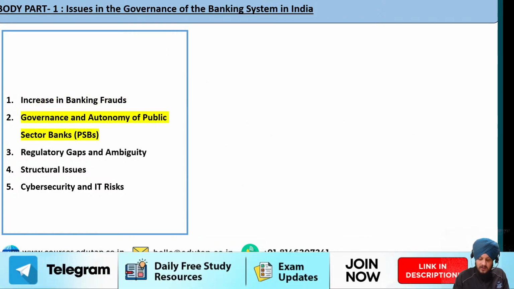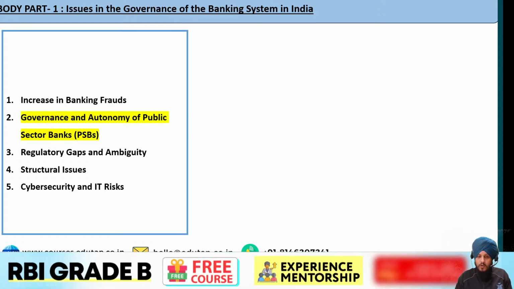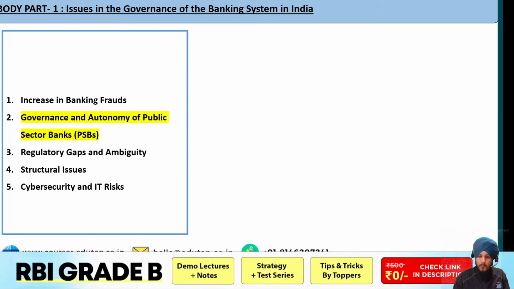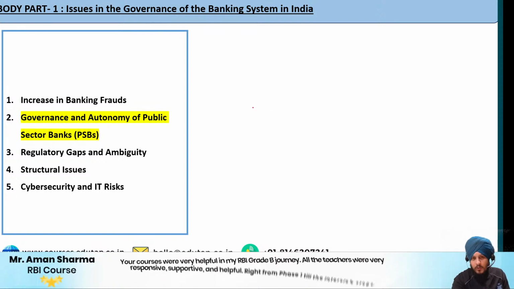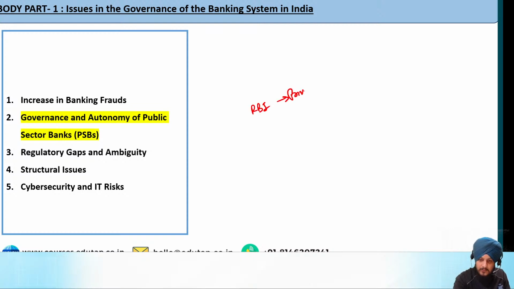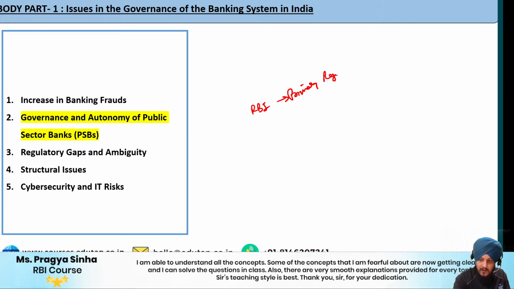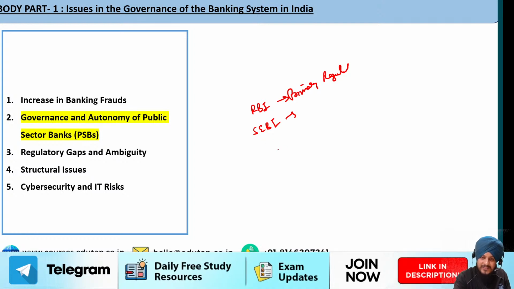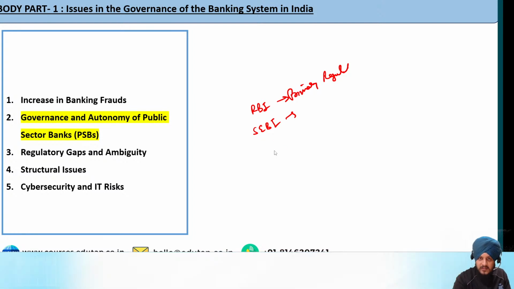The second is the governance and autonomy of public sector banks. Now when we talk about the governance and autonomy of public sector banks, there has been a problem of overlapping of functions. What type of problem? For example, who is the primary regulator of public sector banks? It is the RBI. RBI is the primary regulator of the banks. Now when we talk about SEBI, does SEBI regulate the bank primarily? The answer is no. But does SEBI contribute to the regulation of the bank? The answer is yes. How?